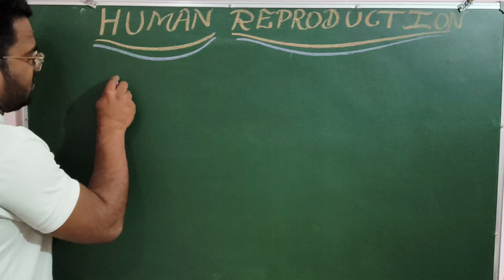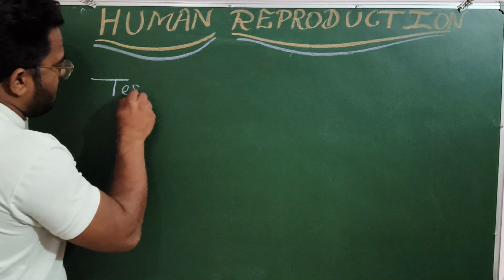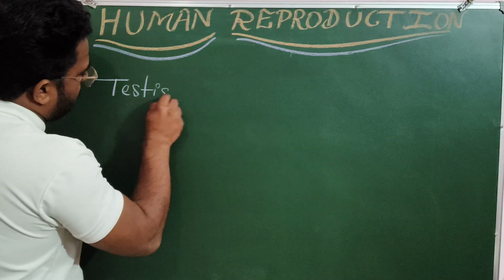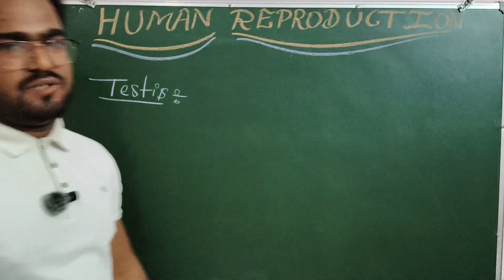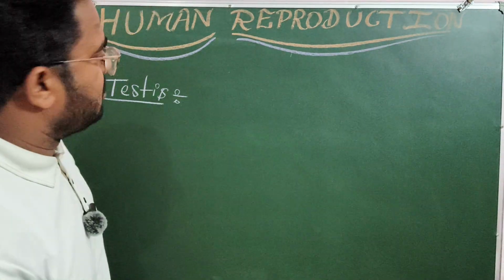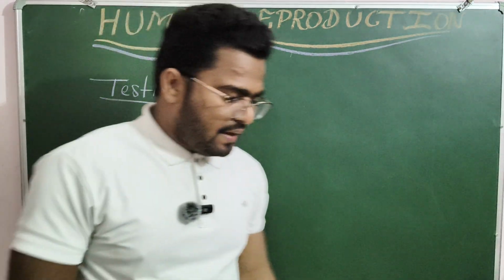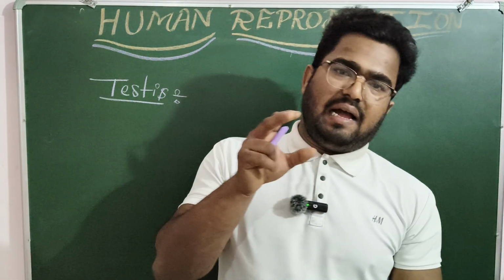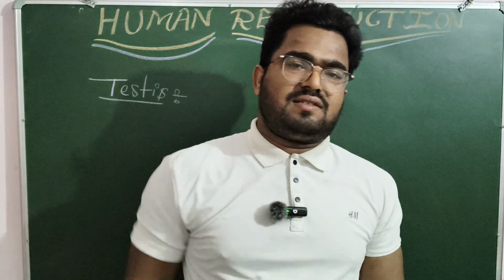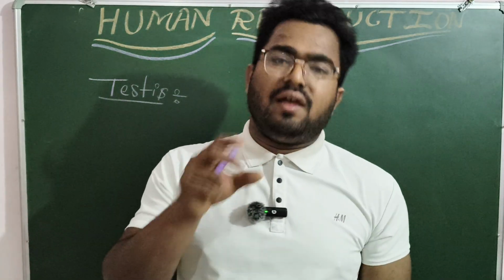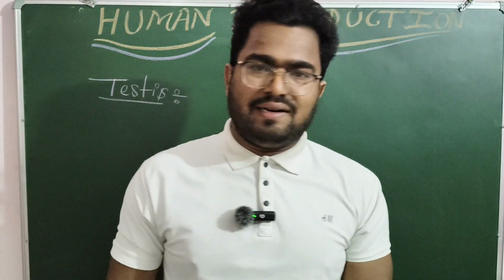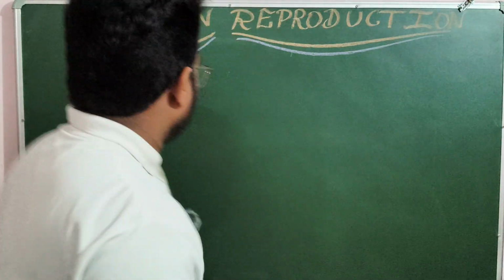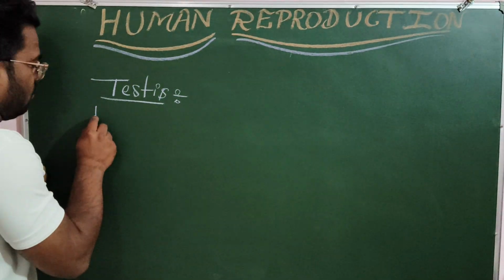Details of testis. So we've discussed that the testis is a primary reproductive organ. Why are we calling this a primary reproductive organ? Because it helps in the production of a male gamete, which is the primary or key requirement of sexual reproduction. That's why we are saying this testis is a primary reproductive organ. Along with that, testis has a glandular function. It secretes testosterone.